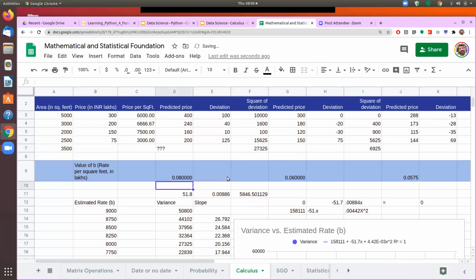So if I take 8,000, my square of deviation actually has gone up. So I know that I have actually moved in the wrong direction. So if I am increasing that number, this deviation is actually increasing. So let me try with 6,000.